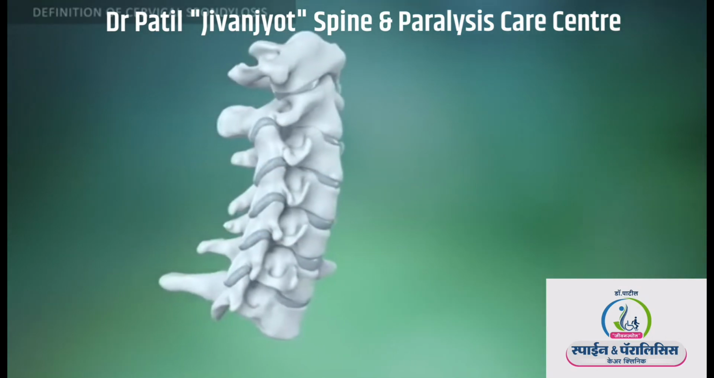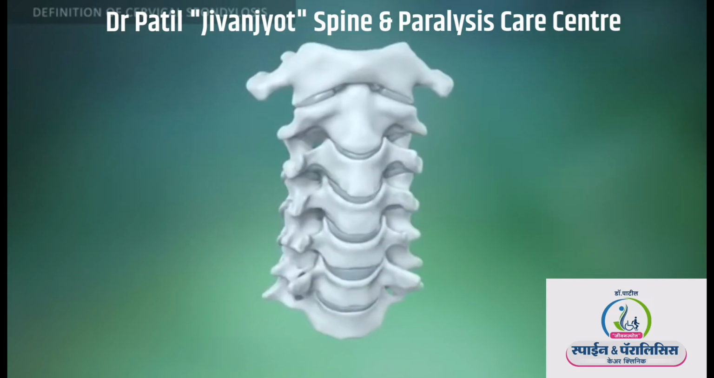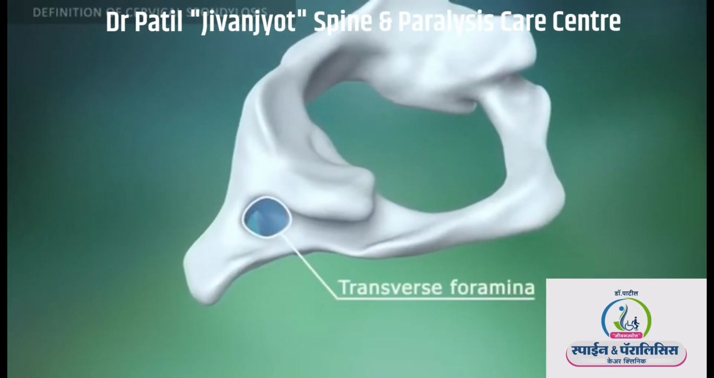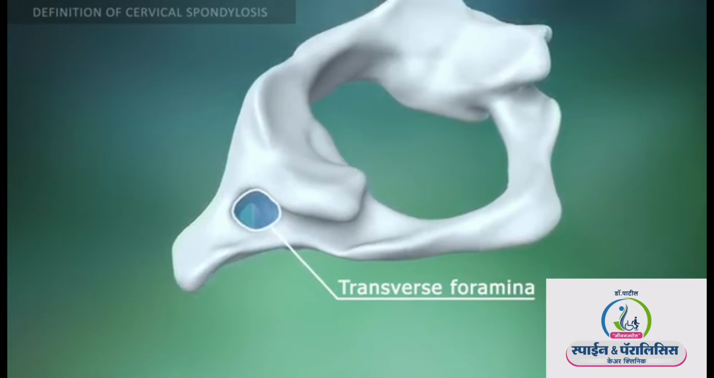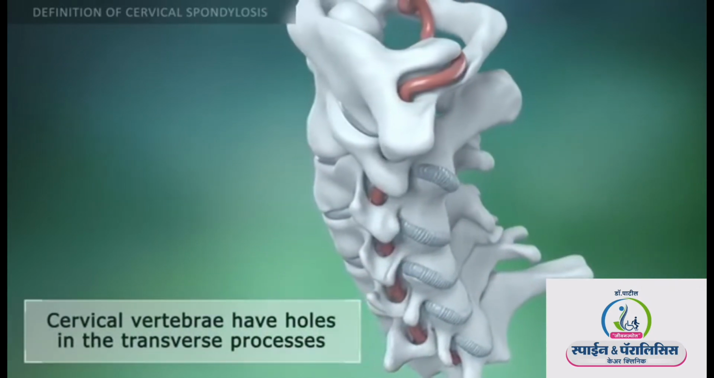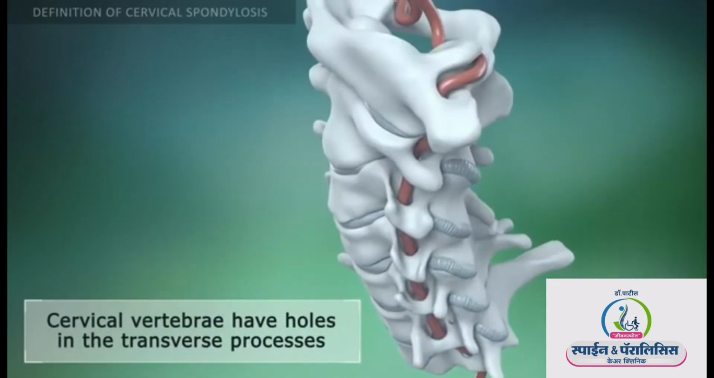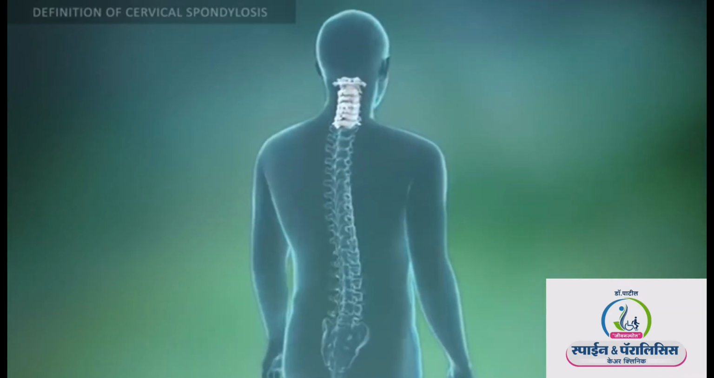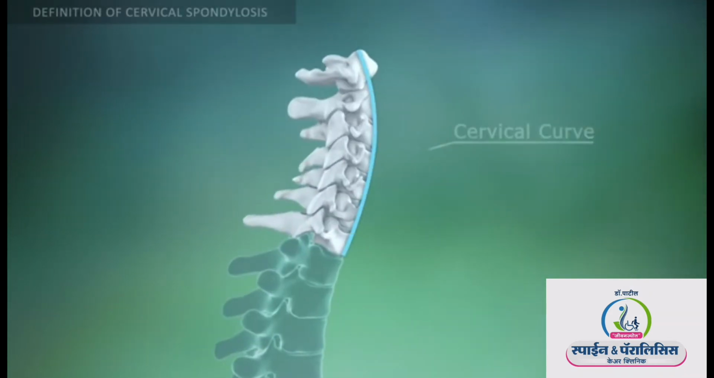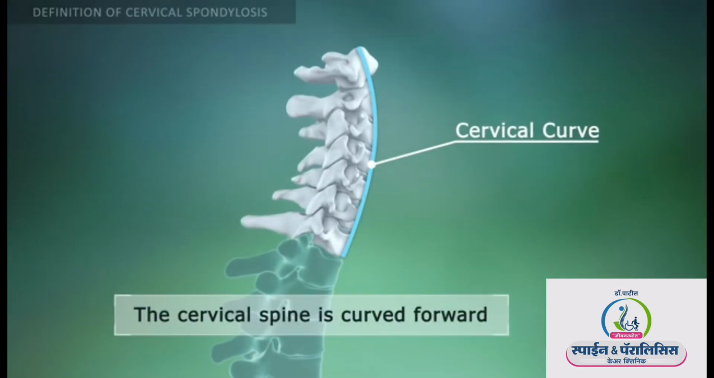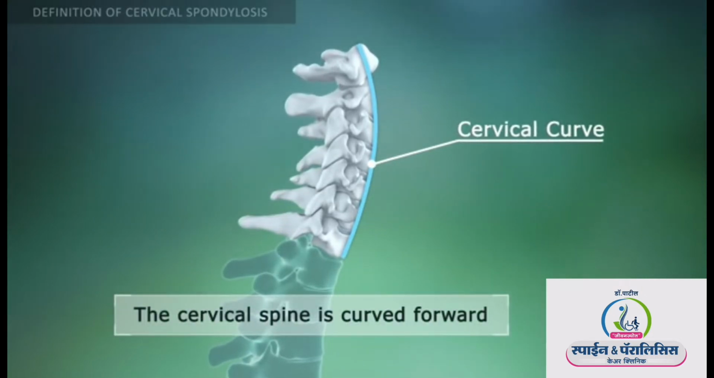Cervical vertebrae are different from other vertebrae because they have holes in the transverse processes called transverse foramina. Arteries, which supply the brain with blood, come from the neck through these holes. The cervical region of the spine is curved forward. This curving helps to absorb pressure, vibrations, and shock that occur with movement.